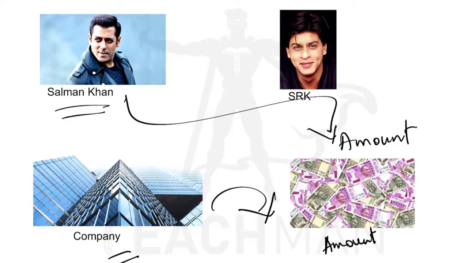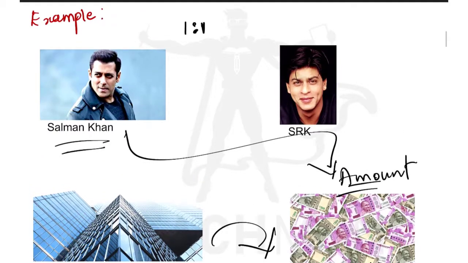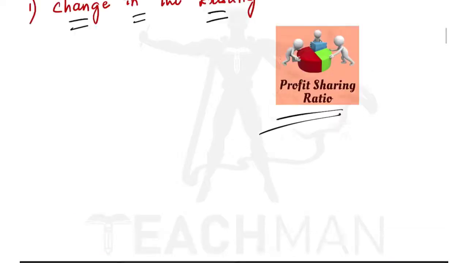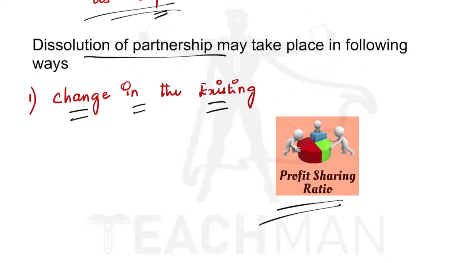Now since Salman Khan is giving an additional amount, obviously the ratio will change because Salman Khan is giving an extra amount. So it may be turned up to 2:1. Here the profit sharing ratio is changing. So that will result in the dissolution of partnership.